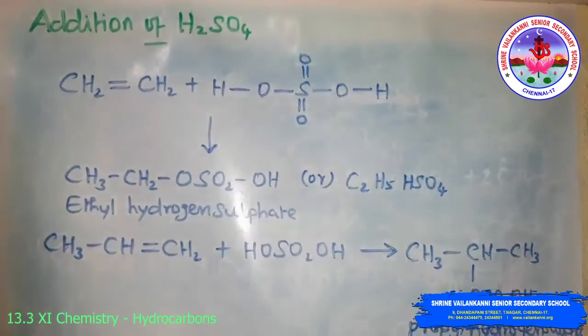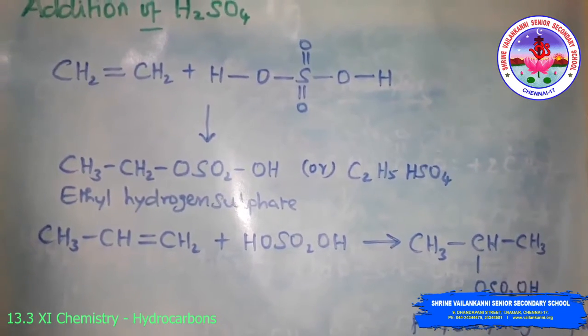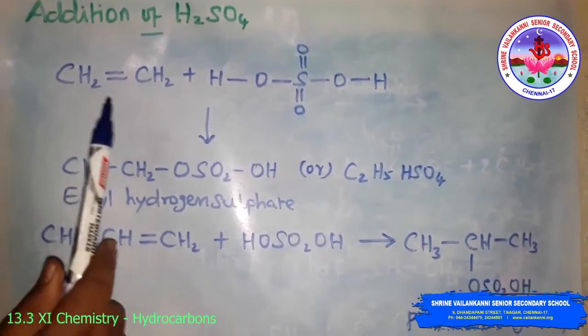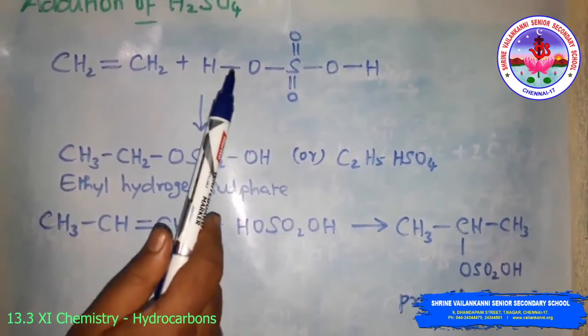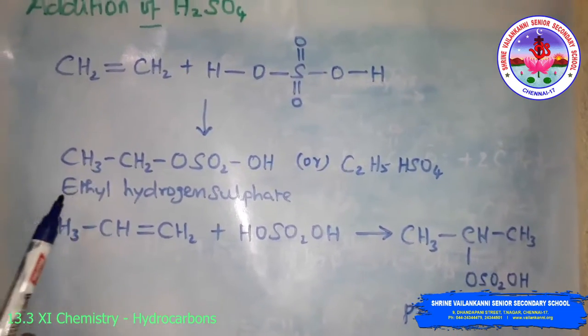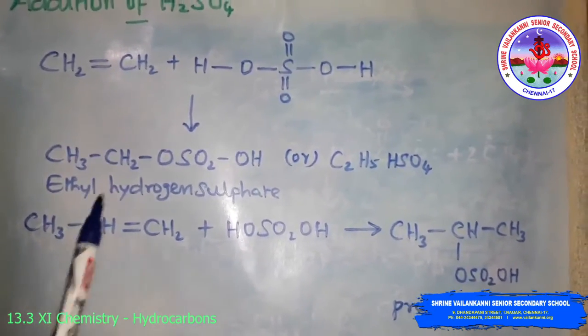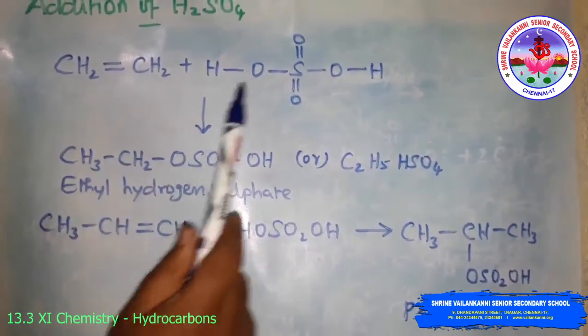See the addition of sulfuric acid here. The cold concentrated sulfuric acid adds to the alkenes, in accordance with the Markovnikov rule, to form the alkyl hydrogen sulfate by the electrophilic addition reaction. Look at this reaction. This is the alkyl hydrogen sulfate. So this is the ethyl hydrogen sulfate, because ethene is reacted with the sulfuric acid.